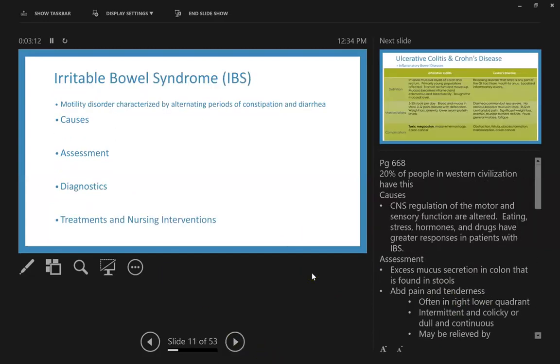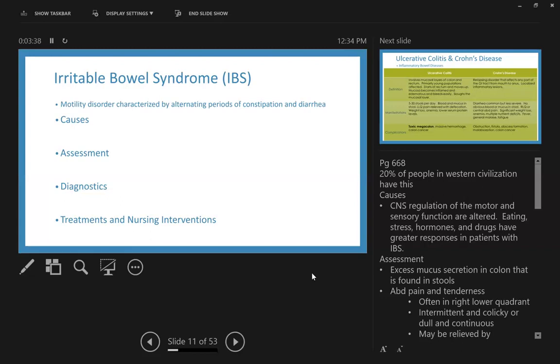All right, irritable bowel syndrome. This is a motility disorder characterized by alternating periods of constipation and diarrhea. 20% of people in Western civilization have this. Causes: it is a CNS regulation of motor and sensory function that is altered. Eating, stress, hormones, drugs may have a greater response in people with IBS.